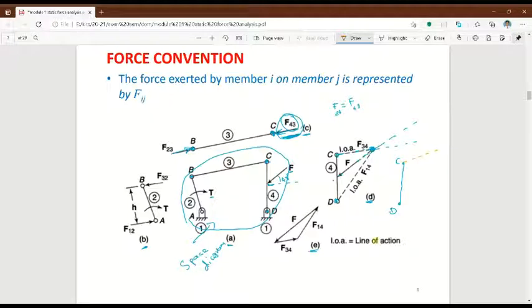So F34, here I don't know the value of F34. You just draw parallel to this line, parallel to this arrow. That's all. I don't know the value, you just draw. But I know the CD value. Then I know where this force F is. So draw that. Draw the force F.